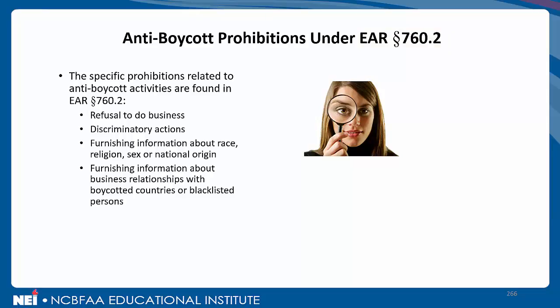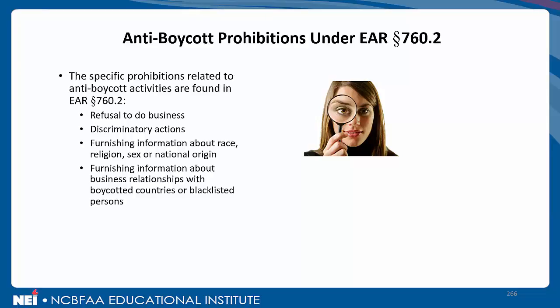So the specific prohibitions related to anti-boycott activities coming out of 760.2 are refusal to do business. Straight up, we will not do business with Israel type of statement or type of request from a country that is participating in these boycotts against Israel. Any discriminatory action against Israel or Israelis. Furnishing information about race, religion, sex, or national origin. A customer in a Middle Eastern country asking you for specific information about the race, religion, sex, or national origin of a party involved in the transaction. That's a no-no under anti-boycott prohibitions.